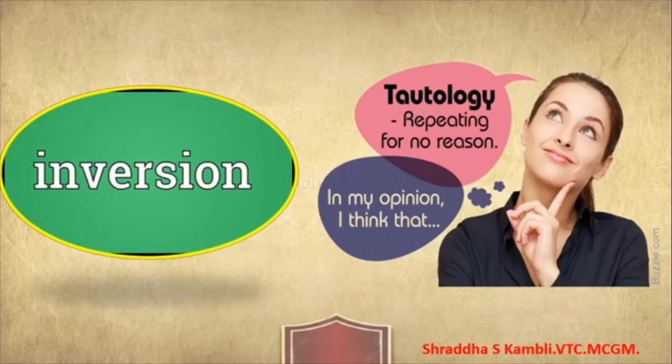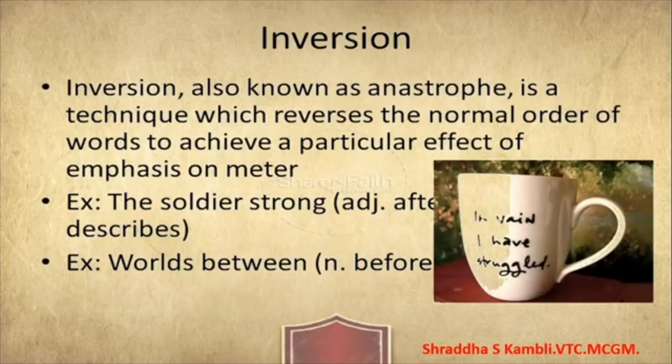Now let me tell you children, what are figures of speech? Figures of speech are certain tools in language which are used specially in poetry. Okay, so let us look at the first one, that is inversion. So what is the meaning of inversion? Inversion is also known as anastrophe.